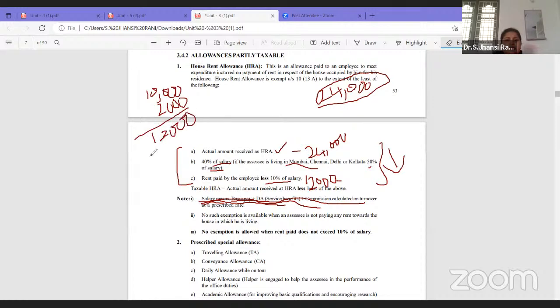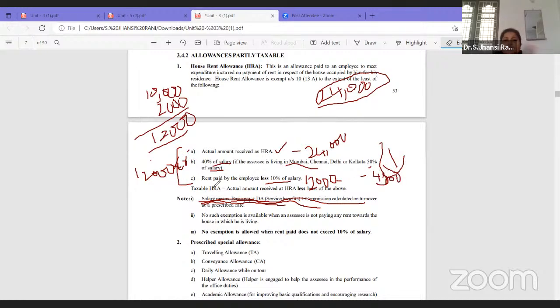Salary would be 12,000. The actual HRA I received is 24,000. And if I'm living in Hyderabad, it is 40% of salary because it's not a metropolitan city. So 12,000 into 40% will be 4,800.